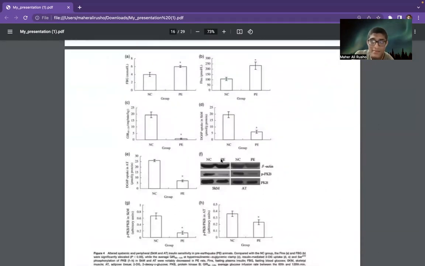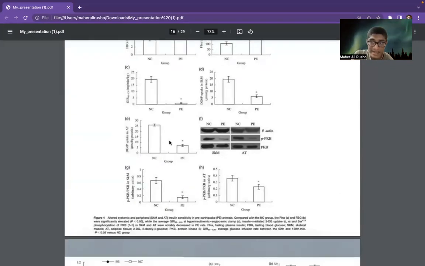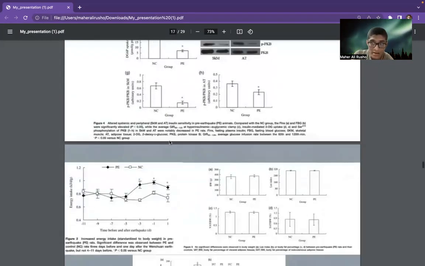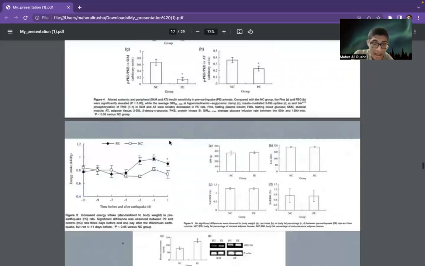We found that the fasting blood glucose of rats increased significantly in pre-earthquake conditions compared to non-earthquake controls. Also, glucose infusion rates significantly decreased in pre-earthquake behavior of rats, skeletal muscle contraction started happening significantly, and adipose tissue became active. Some stress hormones are also secreted: plasma corticosteroid hormone increases significantly before the time of an earthquake.